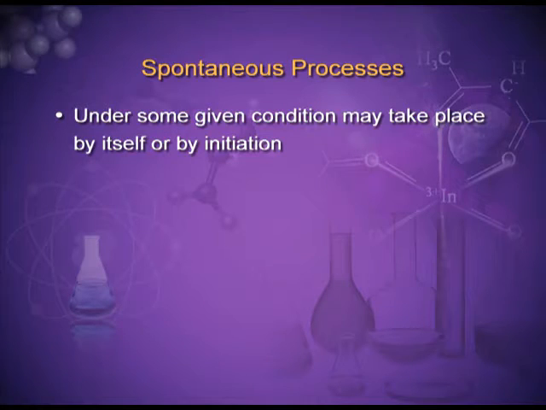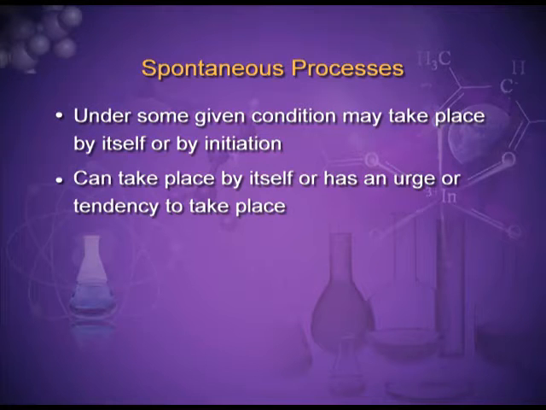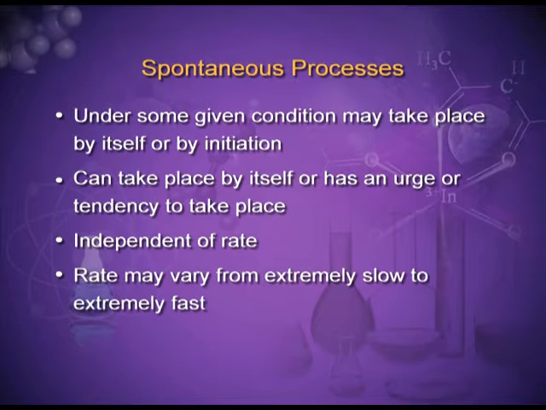So, now we can see the characteristics of spontaneous processes. Under some given conditions, they may take place by themselves or by initiation. They have an urge or tendency to take place. They are independent of rate, and the rate may vary from extremely slow to extremely fast.